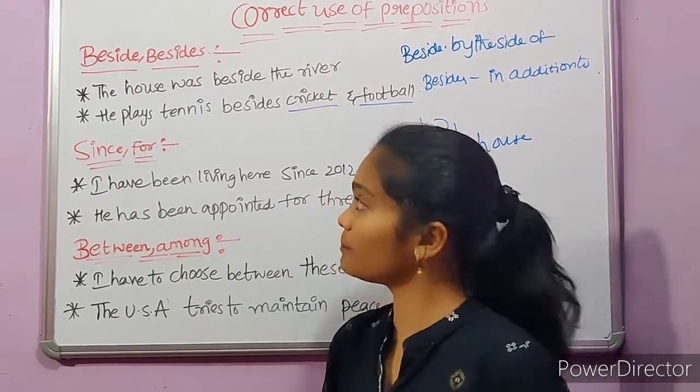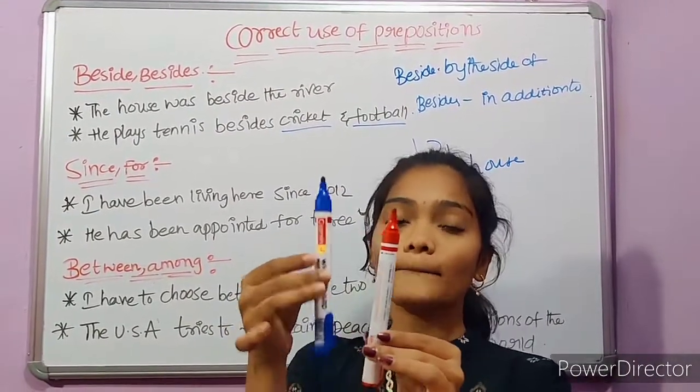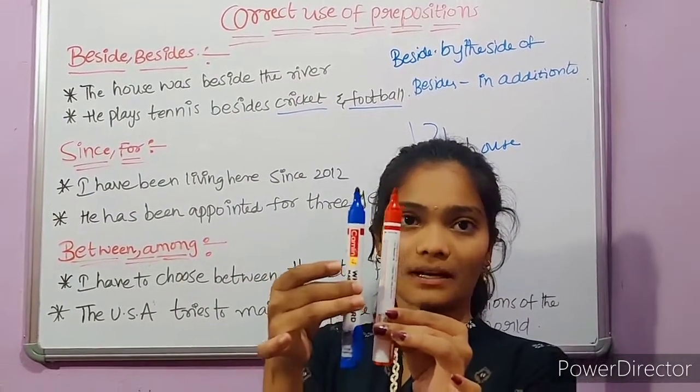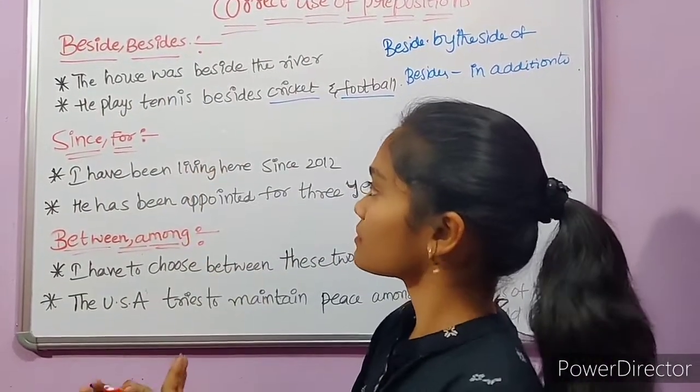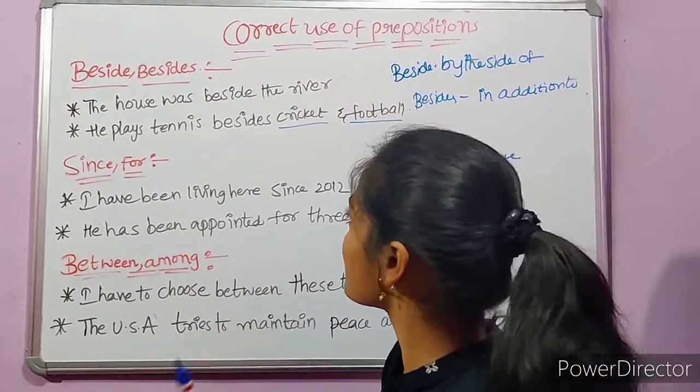For example, beside means, like, the blue pen is beside the red pen. This is how beside is used. Besides means in addition. We can use it anything like this.